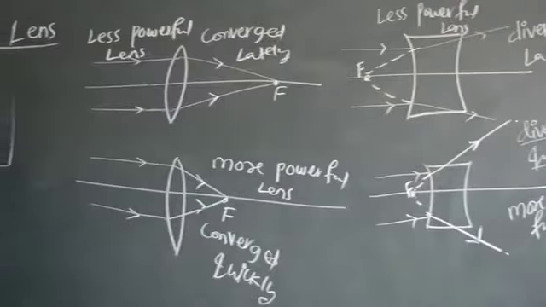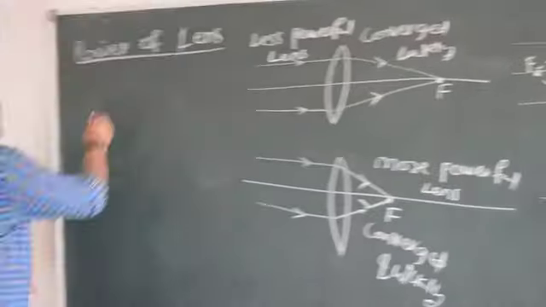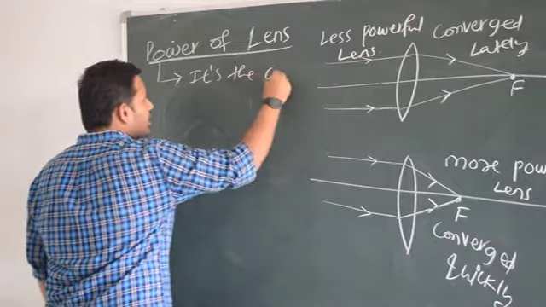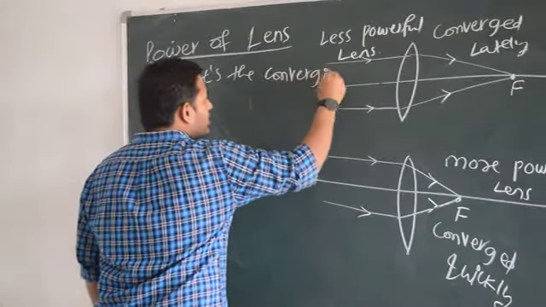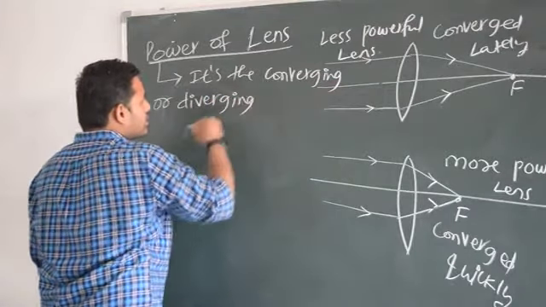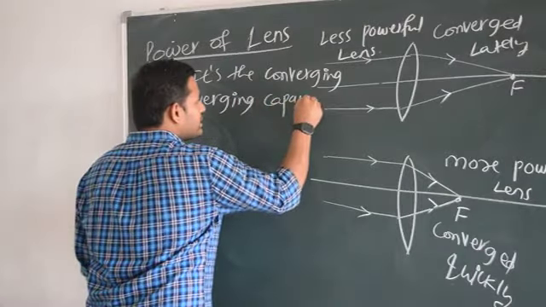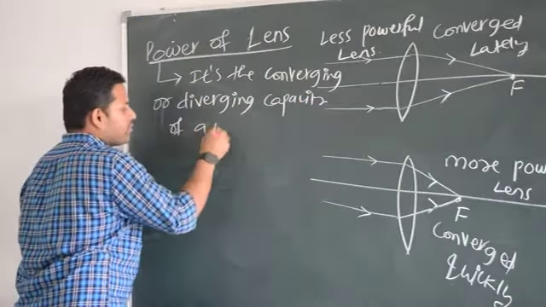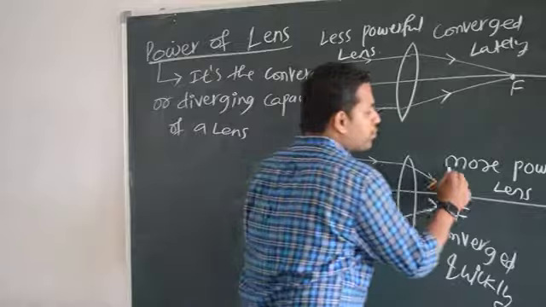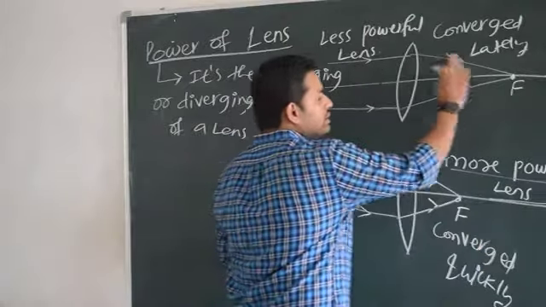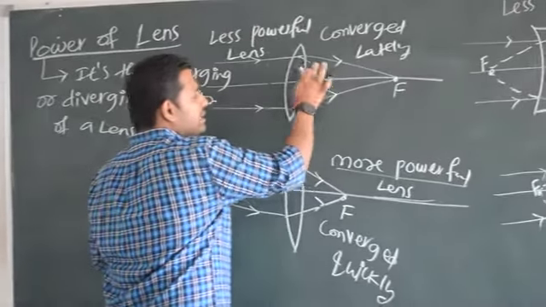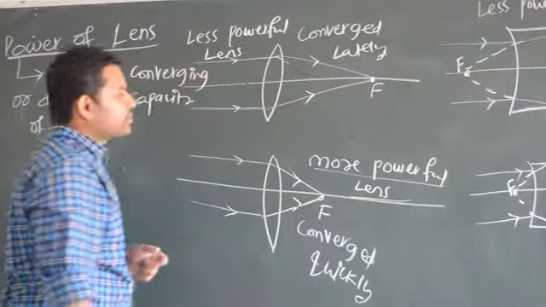What is the meaning of power of lens? Power of lens means basically we have to see it in different ways. It is the converging or diverging capacity of a lens. See here. Here the converging power is more. They are converged quickly. That's why it is more powerful. Here they are converged lately, easily. As it entered, immediately it did not get converged. Lately it is getting converged. So that's why it is a less powerful lens.